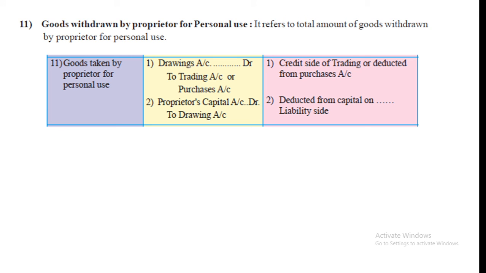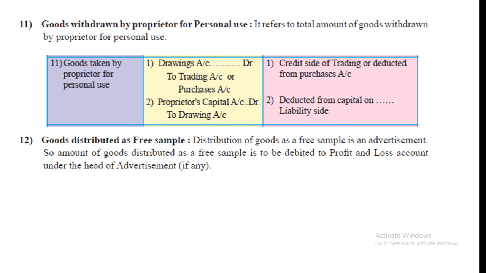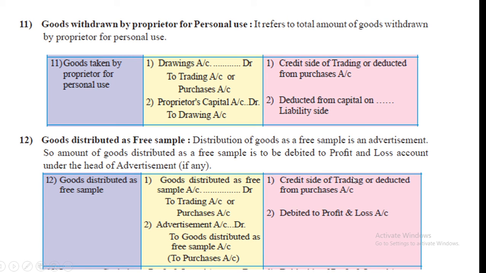Now goods withdrawn by proprietor for personal use. So what is the first effect? Credit side of trading or deducted from purchase account, or deducted from capital on liability side. Now goods distributed as free sample. Goods distributed as free sample means advertisement. So the amount of goods distributed as free sample is to be debited to profit and loss account under the head of advertisement. Okay, so how to show it? Credit side of trading or deducted from purchases account, and debited to profit and loss account. There what will come? Advertisement.